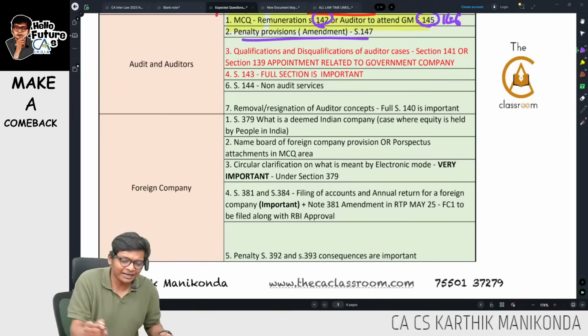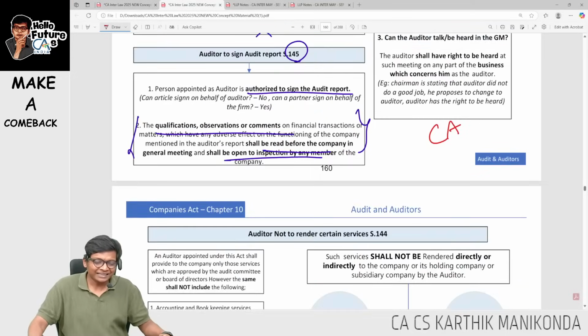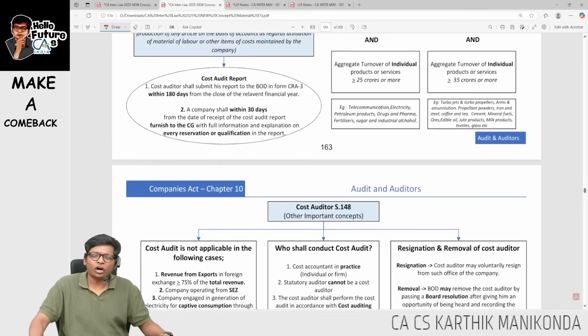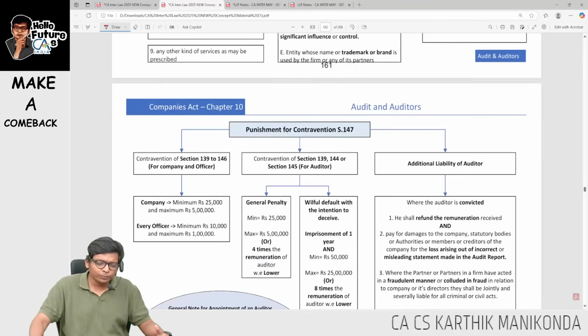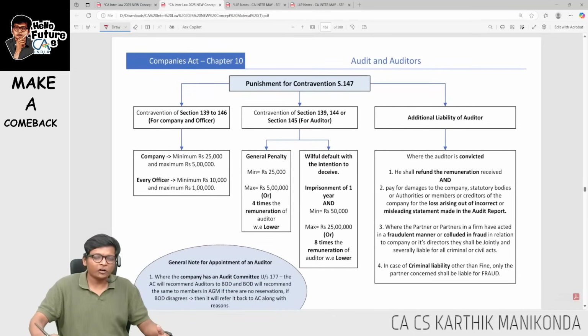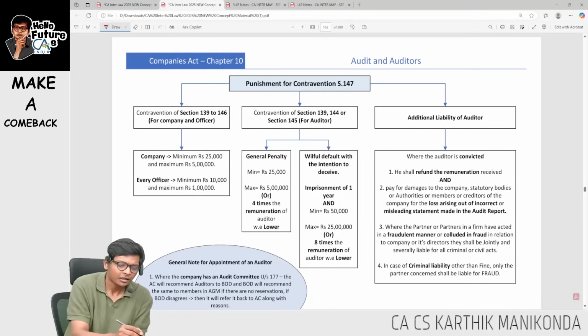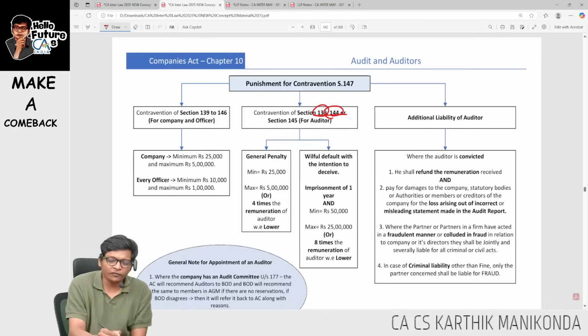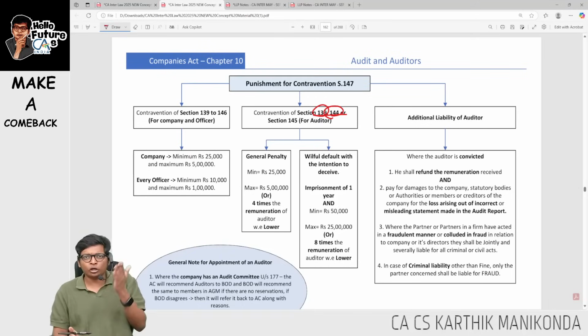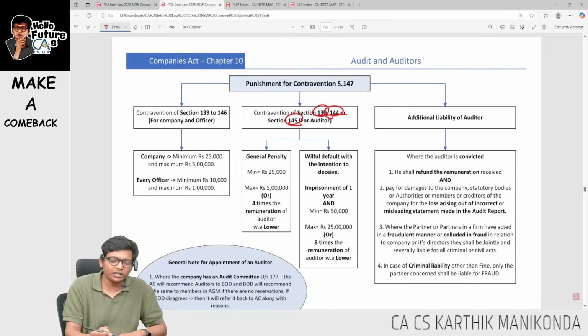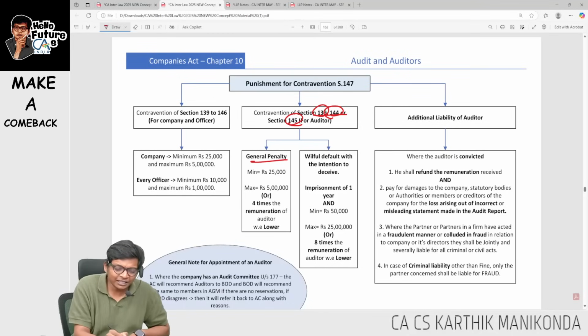Okay. Next, penalty provisions, 147 amendment. As a CA, after qualifying with all the hard work, if corrupt thoughts come into you, saying, sir, I will start making more money, I am a dishonest person, for me, money only is more important, ethics are not important in life. Like this, I know so many people. Go slap them tightly and put them in this punishment for any contravention, especially 139, which is appointment of auditor. 144, not to render certain services you are not supposed to render, you still rendered. Or 145, the auditor is supposed to attend and sign. If he is not doing both of these, then general penalty is given.